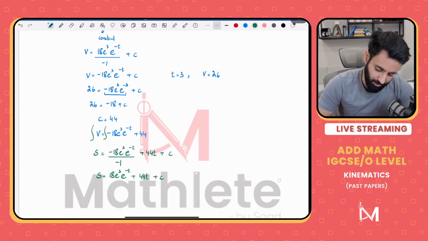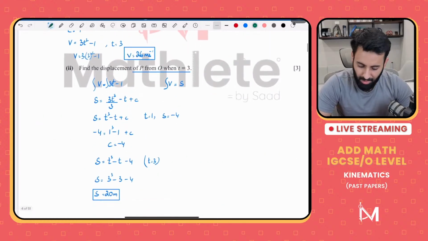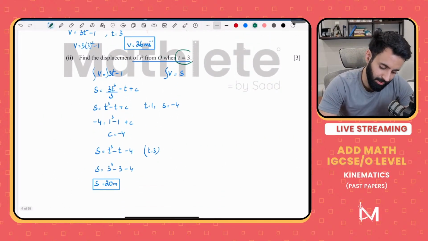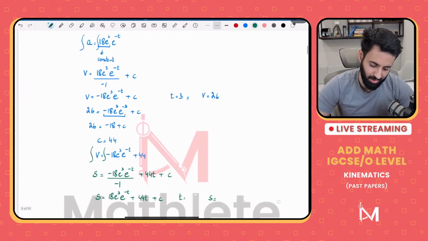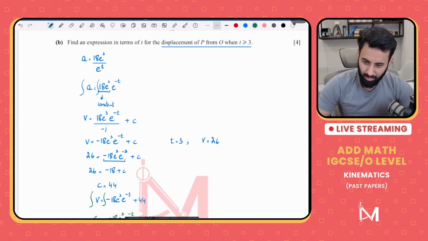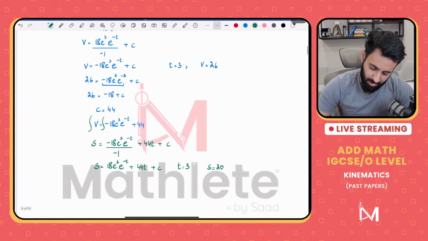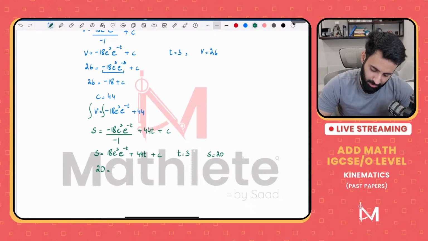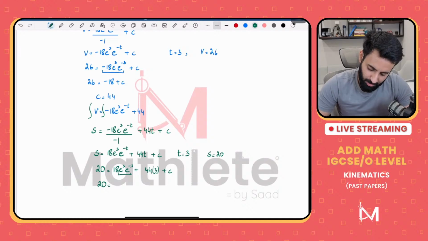Now once again, we need a value of t and a value of displacement to find the value of c. Notice that the question had already made us find the value of s when t is equal to 3, and because 3 is a common value of time, we can use that as well. So when t is equal to 3, the displacement was equal to 20. Let's plug that in. 20 is equal to 18 e cube e raised to the power minus 3 plus 44 times 3 plus c. So e power 3 into e power minus 3 is e power 0, which is equal to 1.